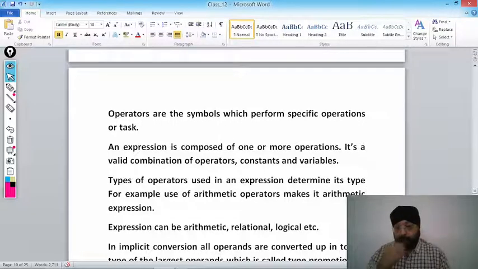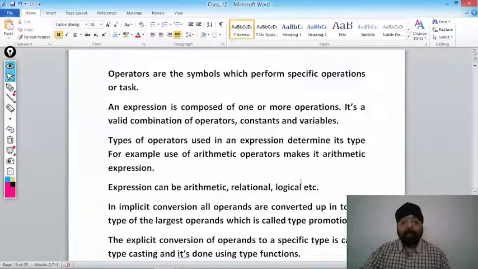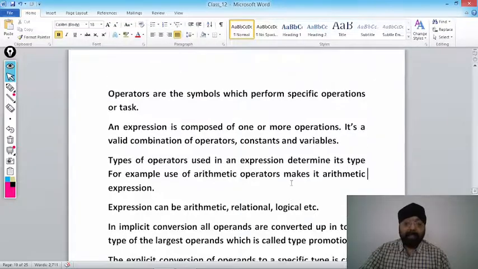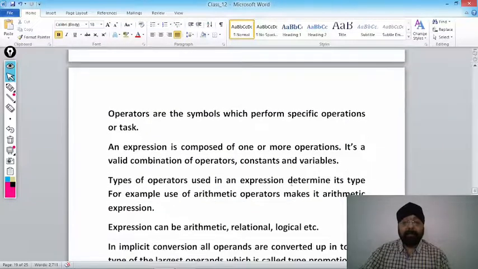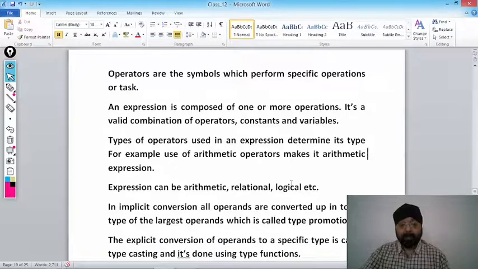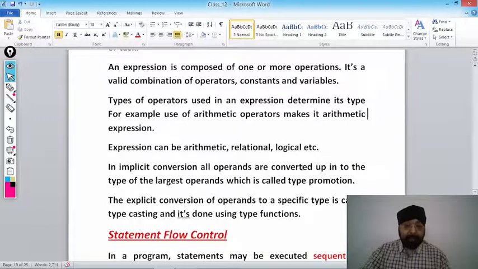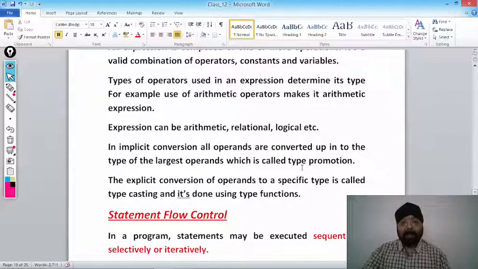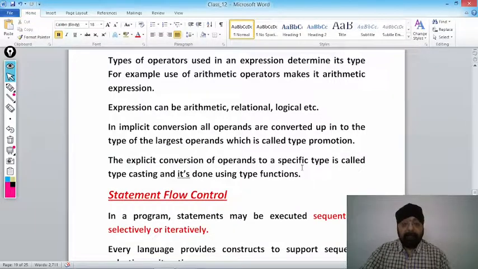Now if we talk about the type, the type of operator used in an expression determines its type. For example, use of arithmetic operators makes it an arithmetic expression. These topics we have already discussed in our previous lectures. If somebody has missed this, go and watch our previous videos from lecture 1 to lecture 5. An expression can be arithmetic, relational or logical, depending upon which operator you are using in the expression. Then we have gone through implicit conversion and explicit conversion.